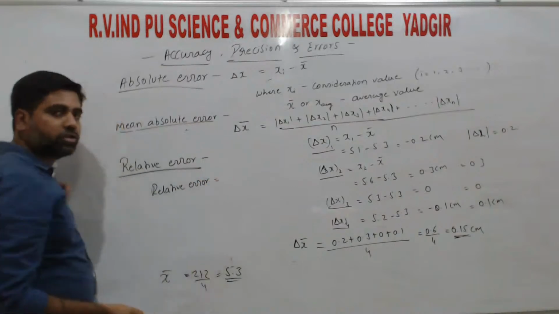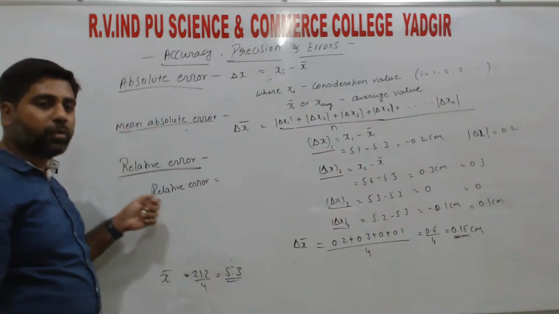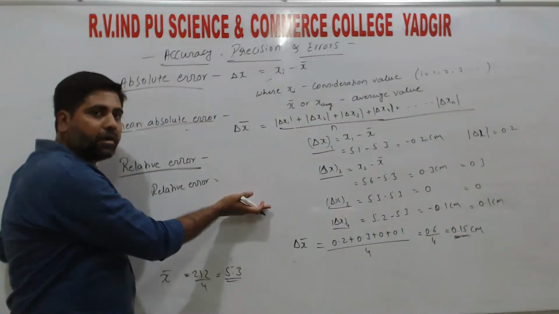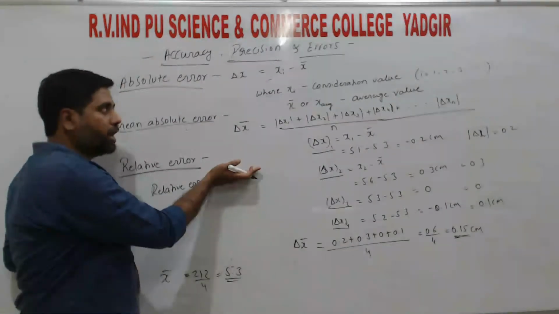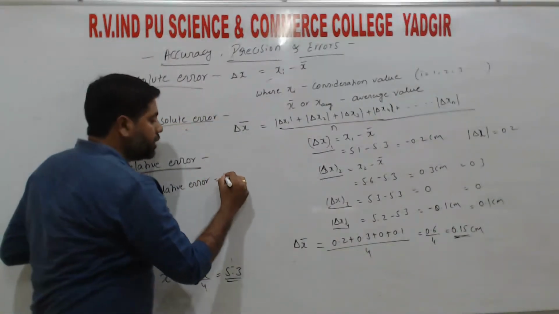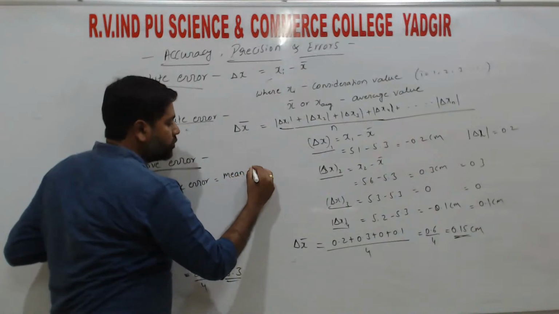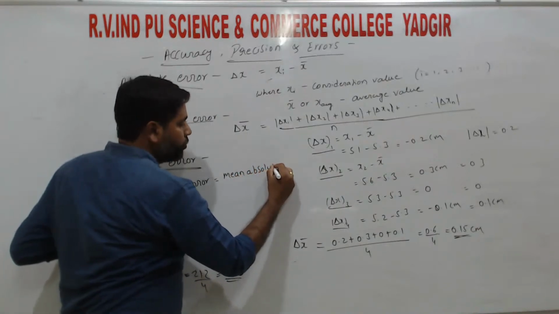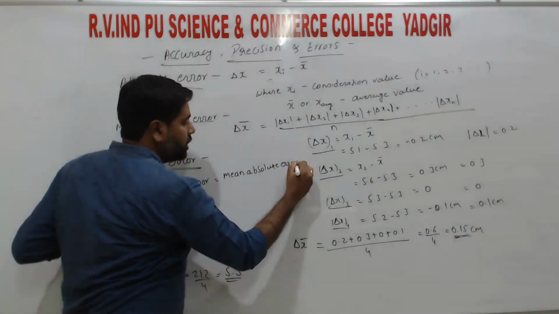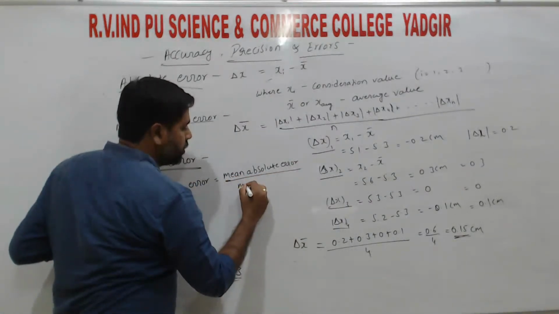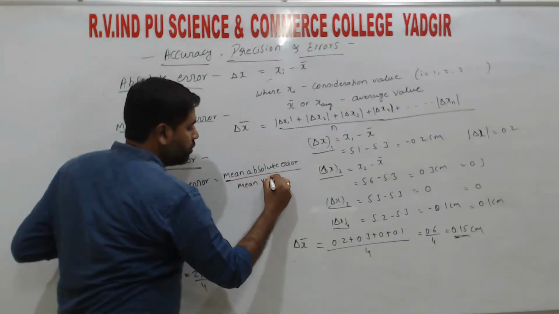So relative error is equal to a ratio. Ratio means numerator and denominator, right? So in the numerator we need to write the mean absolute error, divided by the mean value.